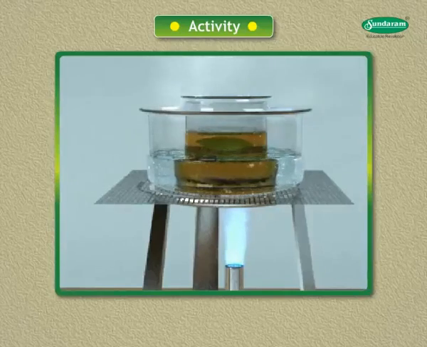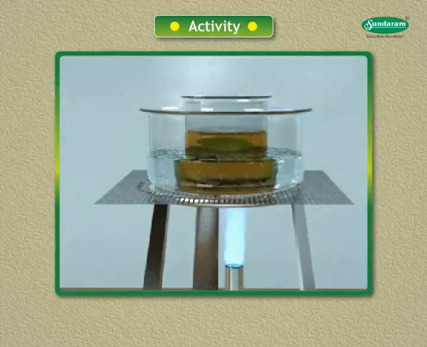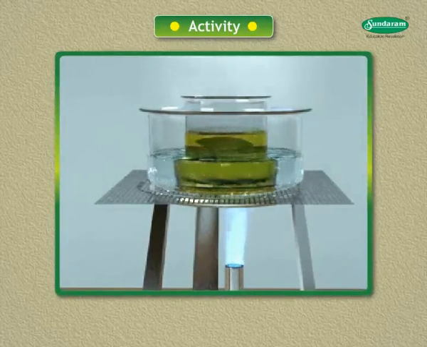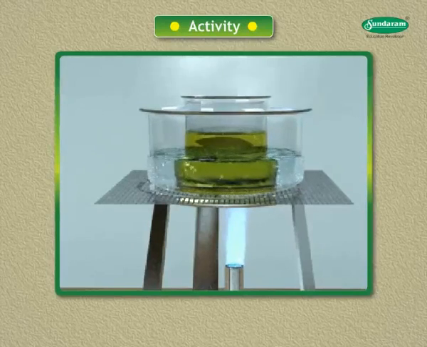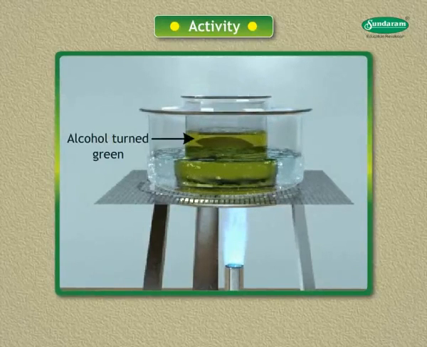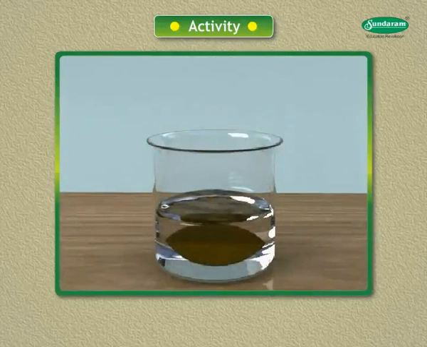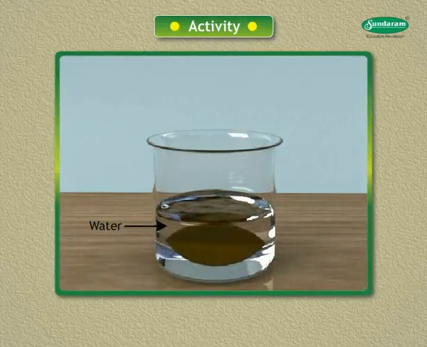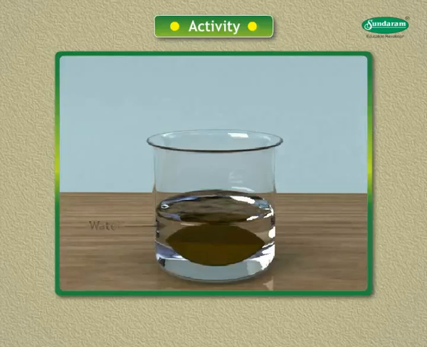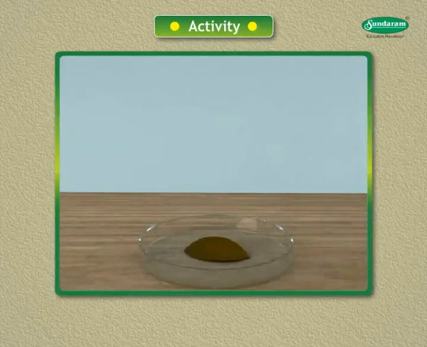This boiling alcohol will extract chlorophyll from the green leaf. 7. Boil the green leaf in alcohol till all its green pigment, chlorophyll, is removed. The leaf will now become almost colorless or pale, and the alcohol will turn green. 8. Remove the colorless leaf from alcohol and wash it thoroughly with water to remove any chlorophyll which may be sticking to it. 9. Place the colorless leaf in a petri dish.